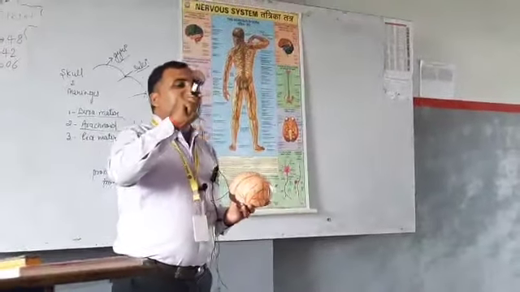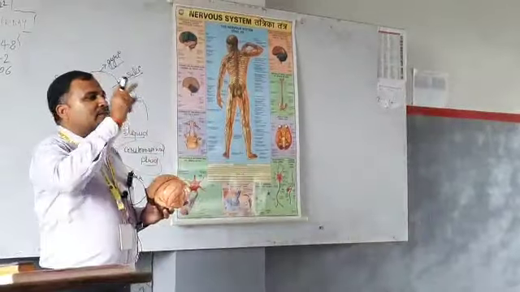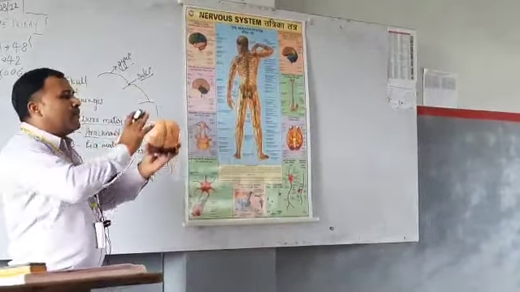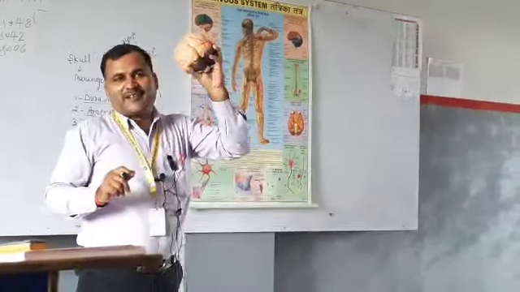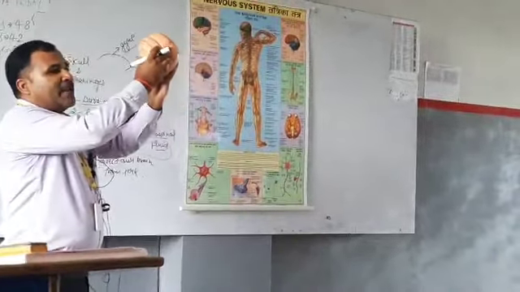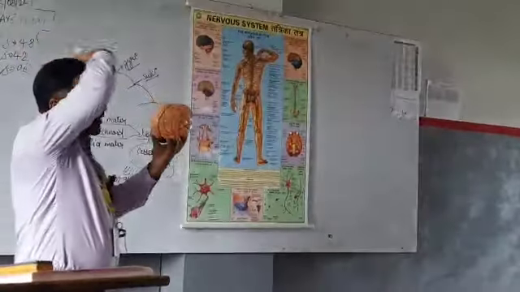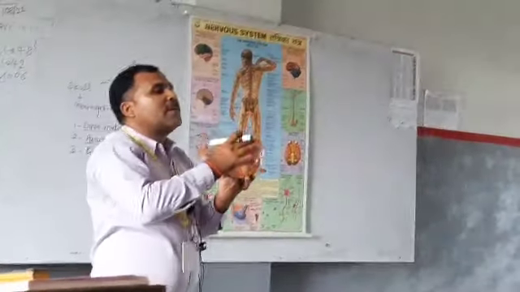What do you know about CNS? Central nervous system. The central nervous system consists of two parts: brain and spinal cord. So today we discuss the brain. Okay, so this is the brain. You know the outer covering of the brain, right? What is the outer covering of the brain?